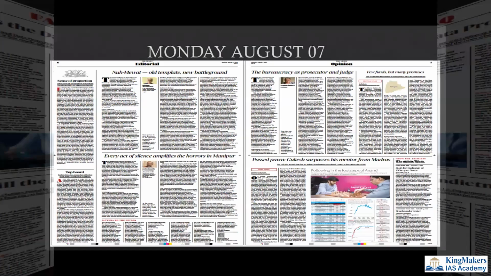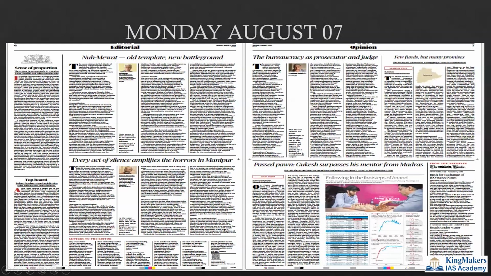I have excluded all those editorials which are political, and all those which are only criticizing the government in a negative manner. Though there is the Manipur issue, which we have already discussed, so I am just excluding that. And the recent Haryana communal violence, we have to wait for some important outcomes, because now most of the editorials are criticizing the government.